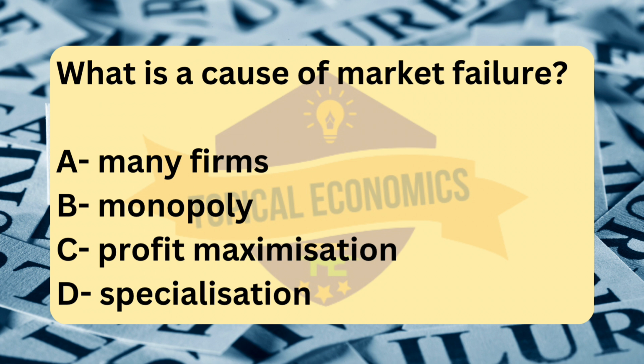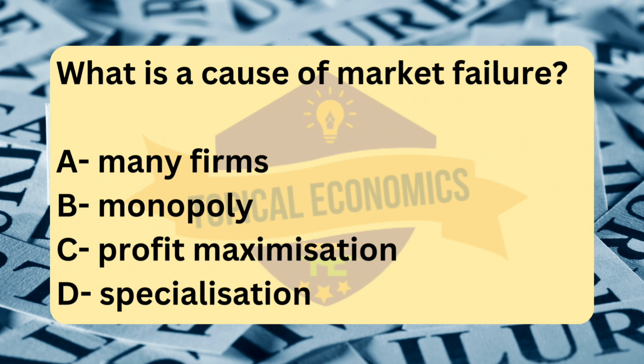Analyzing the other options. Option A, many firms. Having many firms in a market is typically a sign of perfect competition, which is usually efficient and does not lead to market failure. In a competitive market, firms produce at optimal output levels and prices reflect the true cost of production. So, the presence of many firms is not a cause of market failure. Next, option C, profit maximization, is a standard goal for firms in most market structures, including perfectly competitive markets. It does not, by itself, cause market failure.